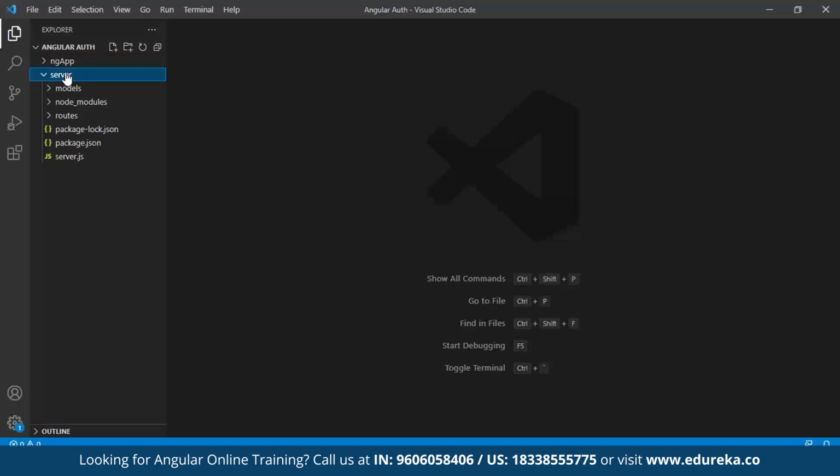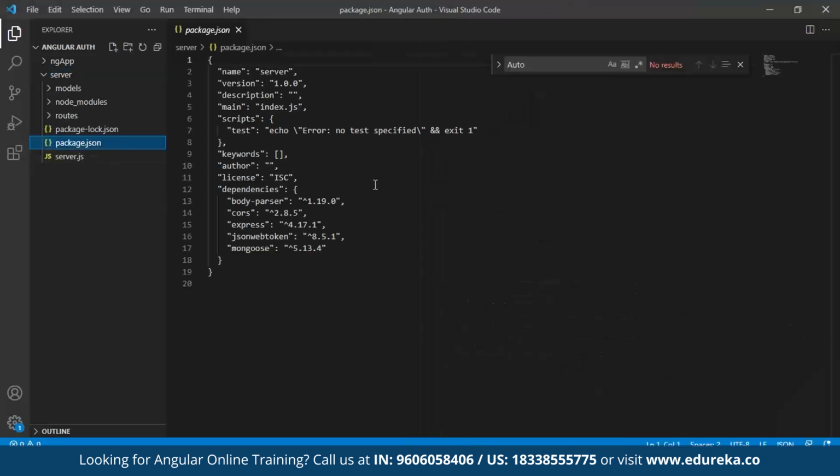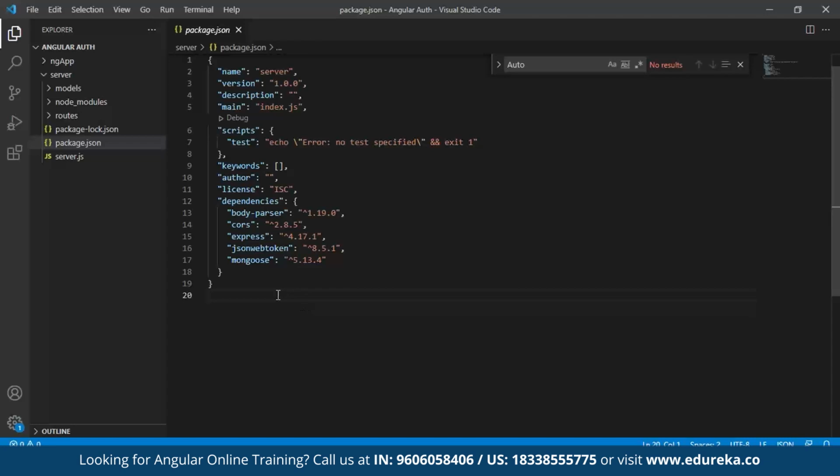Now, getting into the server, I'll walk you through whatever I have done, and we'll understand how we've reached our application. The first step in our server is to create our package.json. For that, I'll be using this command, which will create my package.json. That will be npm init --yes. You have to give that in your terminal. When you hit enter, it will generate this particular file. Now this file has everything for you to perform your application process.